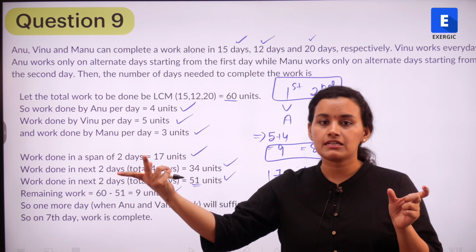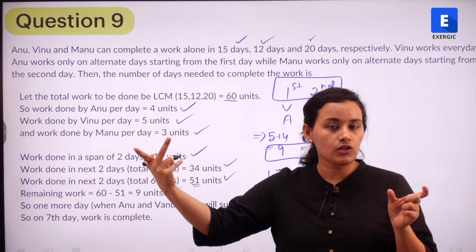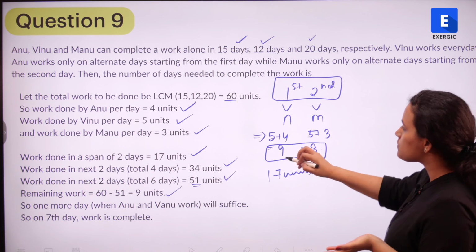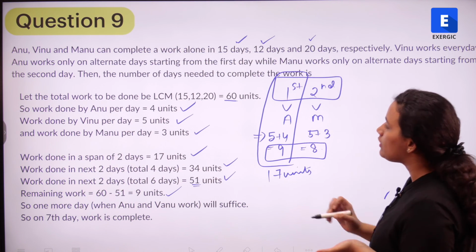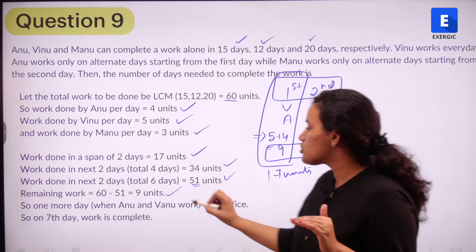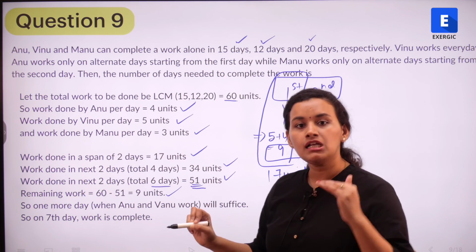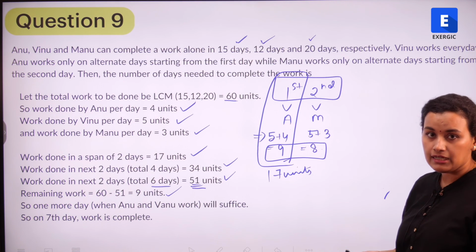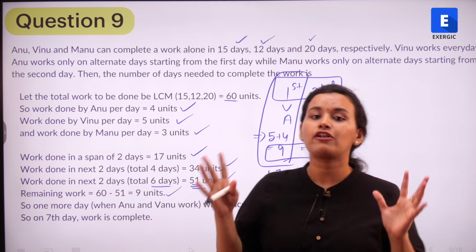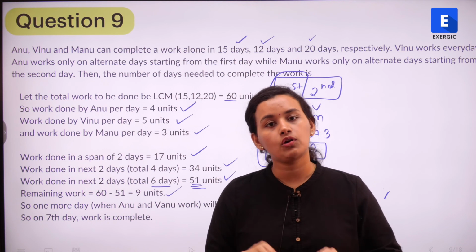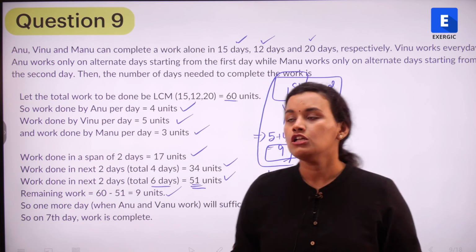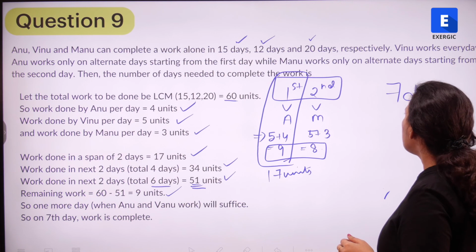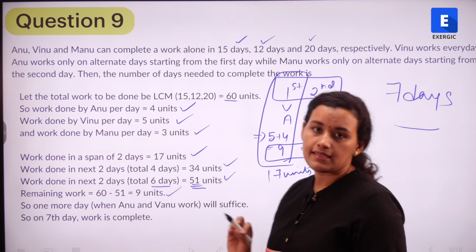So if I again take a span of 2 days, I will be adding 17 units, whereas my requirement is only 9 units. So if you look carefully, 9 units means only the day when Vinu and Anu work, that is going to be sufficient. So 6 days, 51 units have been done. On the 7th day, Vinu and Anu are going to work and complete the remaining 9 units of work. So in a total span of 7 days, the entire work is going to get over. Is it clear? So the final answer is going to be 7. The number of days required to complete the entire work is going to be 7 days.